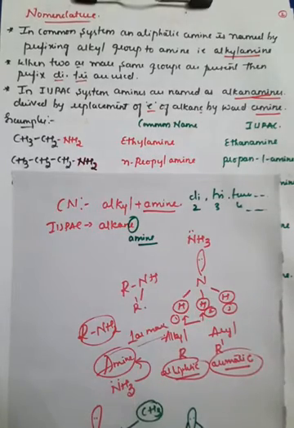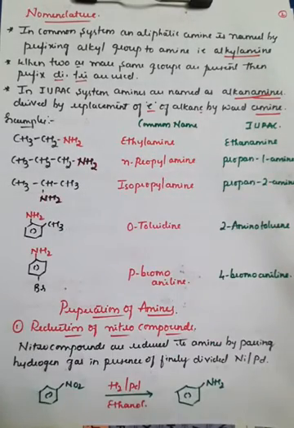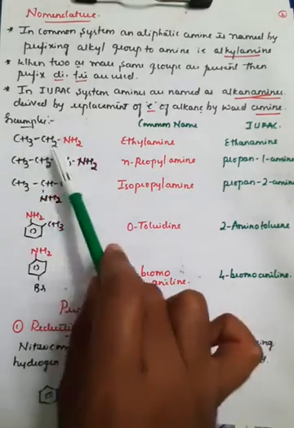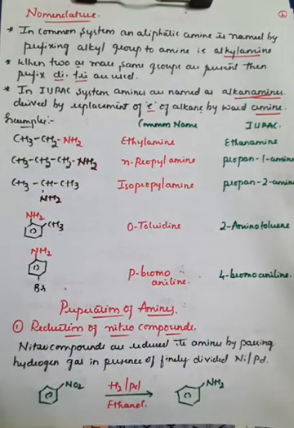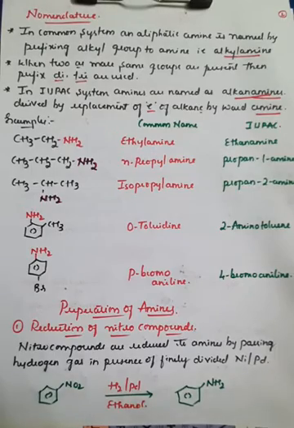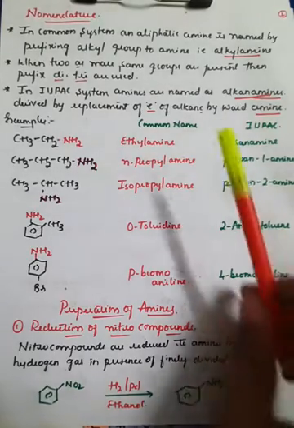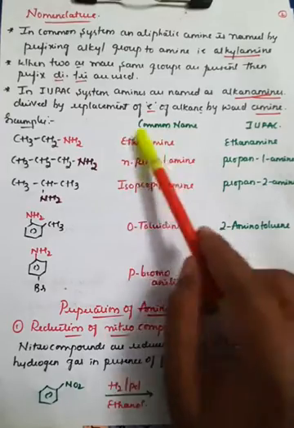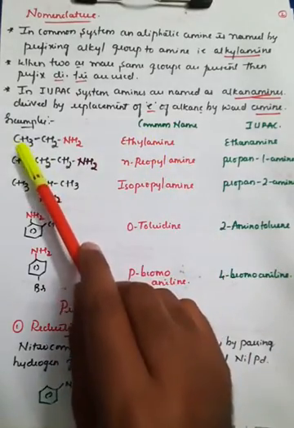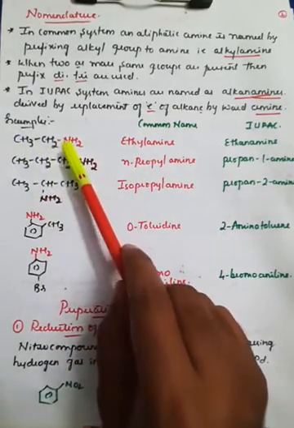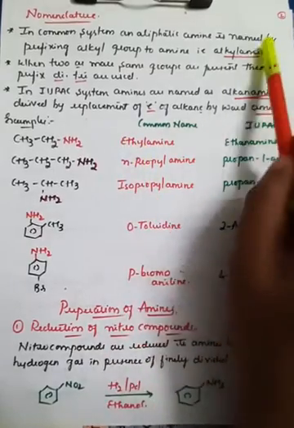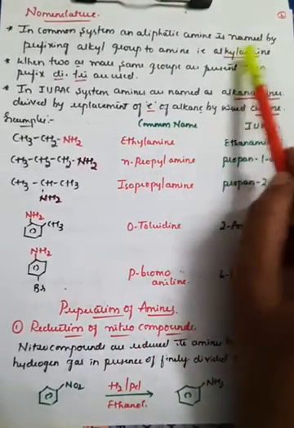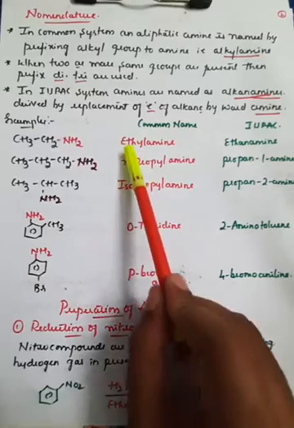So if you go for the 2 to 3 examples here, the first is CH3, CH2, NH2. Here we can see in the common system, it is generally termed as ethylamine. If you observe, there is an ethyl group, CH3, CH2, NH2. Therefore, it is generally called an alkyl amine, alkyl group followed by amine. The same rule is used here, that is ethylamine.